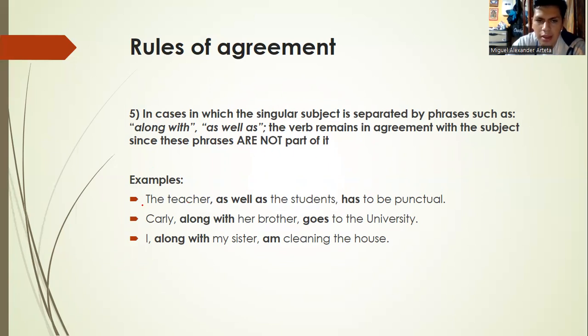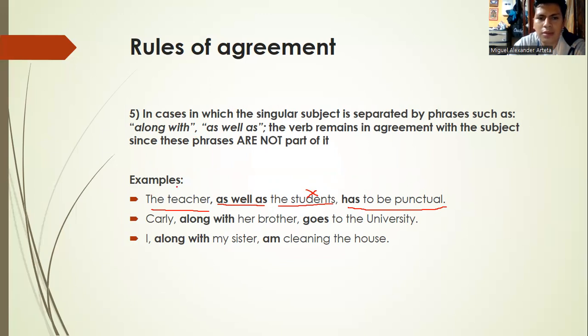For example, the teacher, as well as the students, has to be punctual. This rule says that this phrase, as well as the students, is not a part of the sentence.